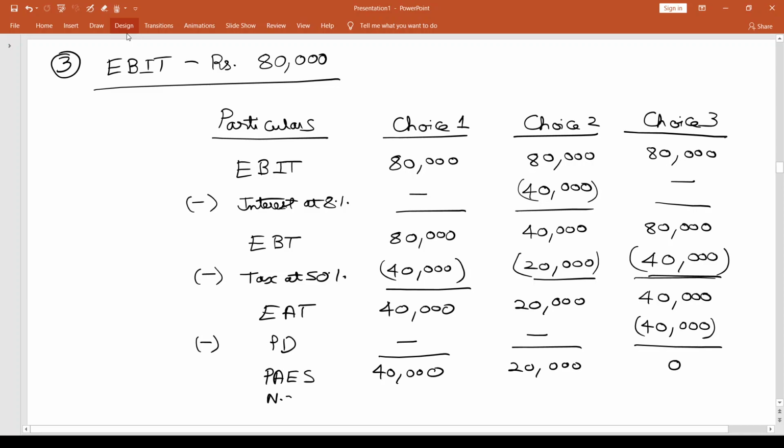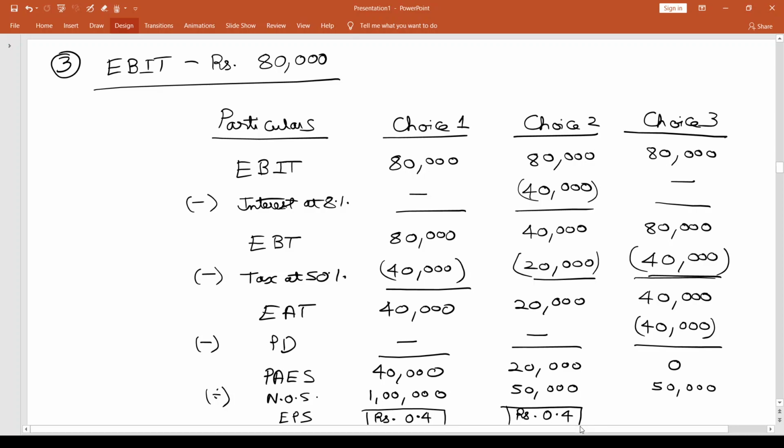Now I need to divide this by number of shares. In the first choice it's going to be 1 lakh shares. The second choice it's going to be 50,000 shares. And in the third choice it's going to be again 50,000 shares. If I look at EPS, in the first choice it's going to be 0.4. In the second choice it's again going to be 0.4. And in the third choice it's going to be 0.